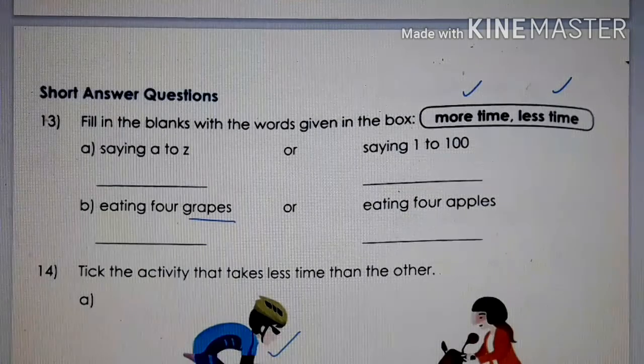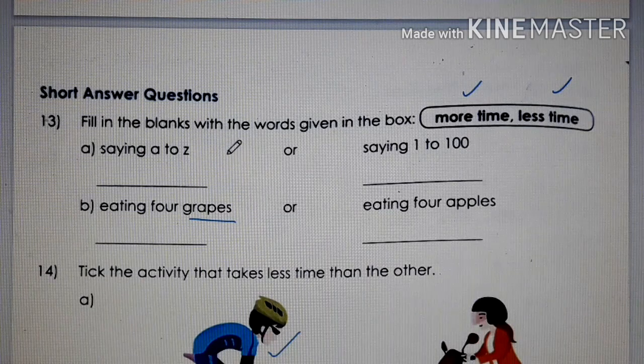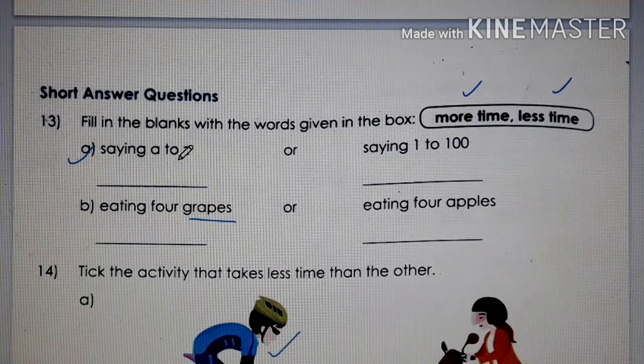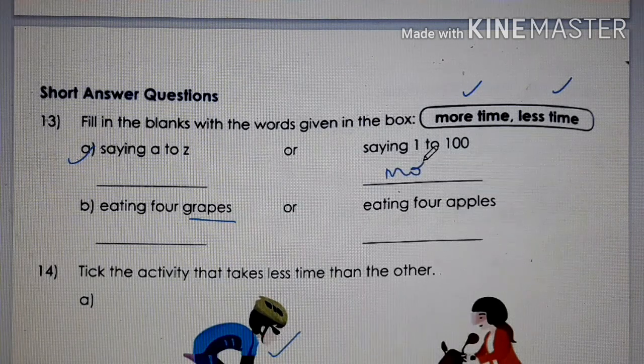So children, next question number 13. Fill in the blanks with words given in the box. So you can see in this box what words are here. More time, less time. So children, you have to say which of these will take more time and which will take less time. Saying A to Z or saying 1 to 100. If you say A to Z, we'll say this quickly, right? Whereas if we say 1 to 100, it will take time. So here it comes more time and here it will come less time.